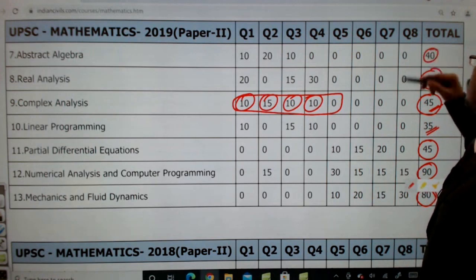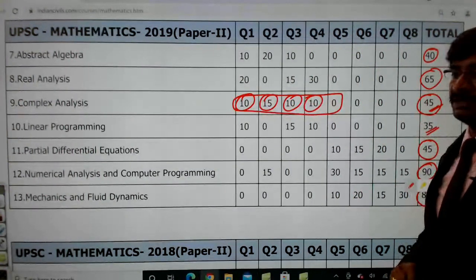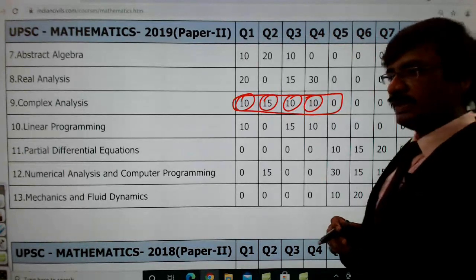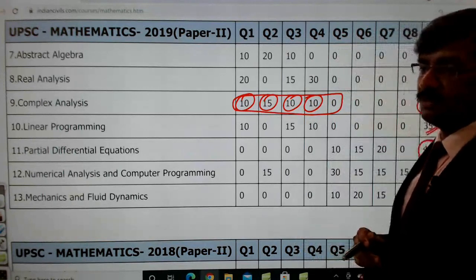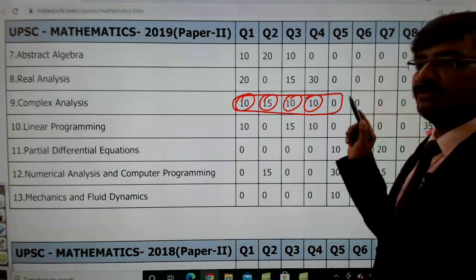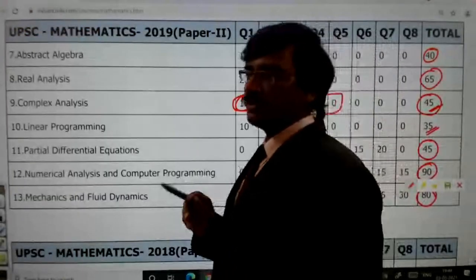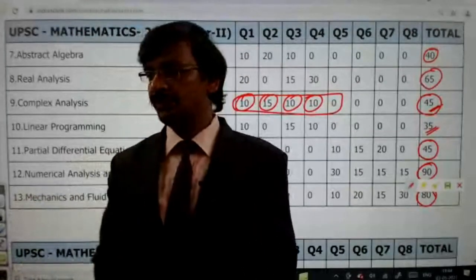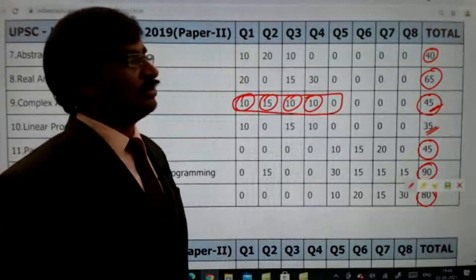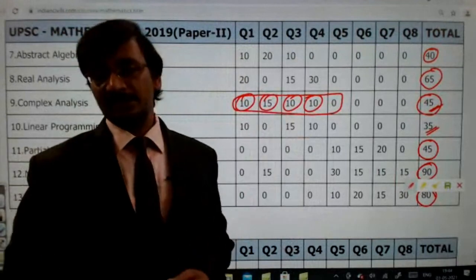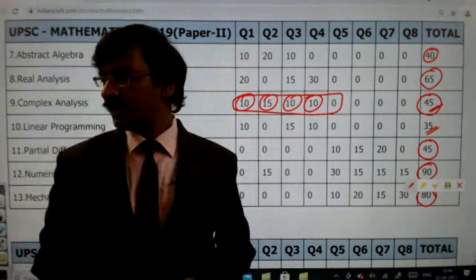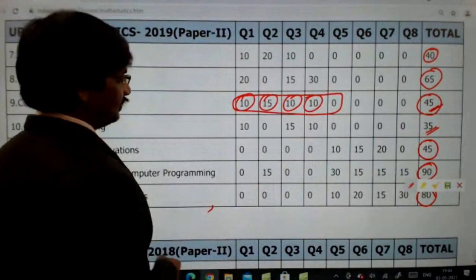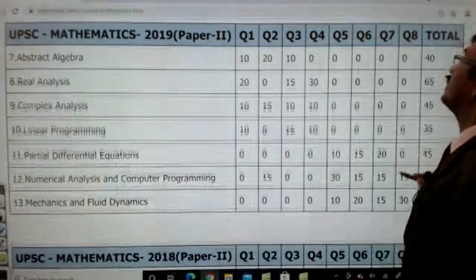And abstract algebra has a very, very low weightage, we can say. The effort involved is very high, but the marks you are going to get in abstract algebra are very few, around 40, sometimes lesser than 40 marks. But the topic is very, very big. Almost 1.5 months we take to cover the entire topic of abstract algebra. More concepts, but least weightage. Got it? So when you want to spend time, don't put abstract algebra as the first priority. Try to put other topics as the first priority. You take the least point there. Got it? And this is in the year 2019, right?